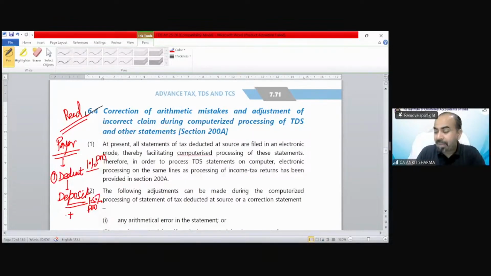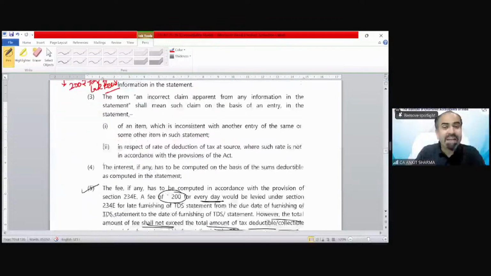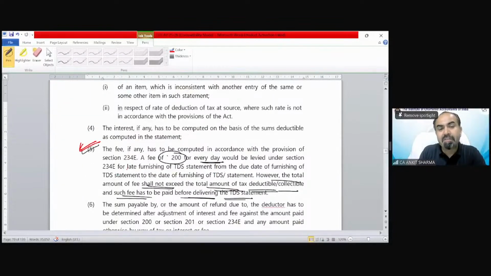And after that, the payer needs to file TDS return also. So there's a lot of work if you fall in the definition of payer. You have to do a lot of compliances: deduction, deposit, and filing of TDS return. And if you did not file TDS return, 200 rupees per day could be a late fee for every day of your default, which can be maximum up to the TDS amount. This is the fees penalty we were discussing.